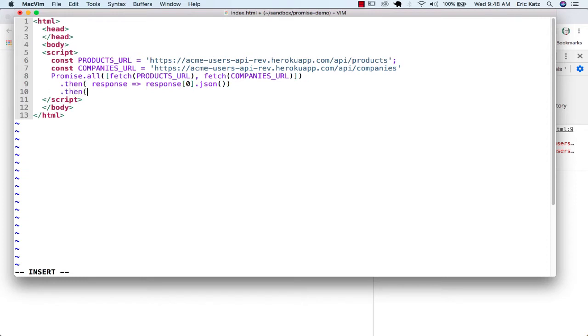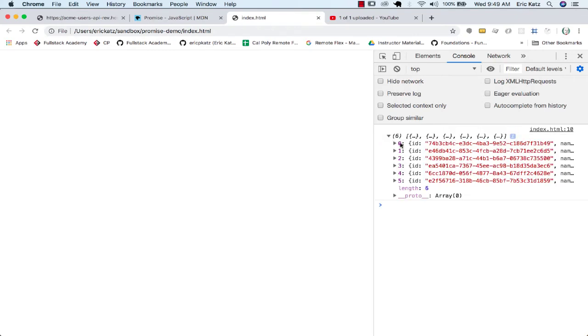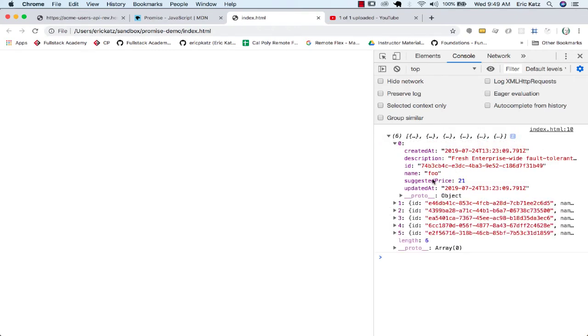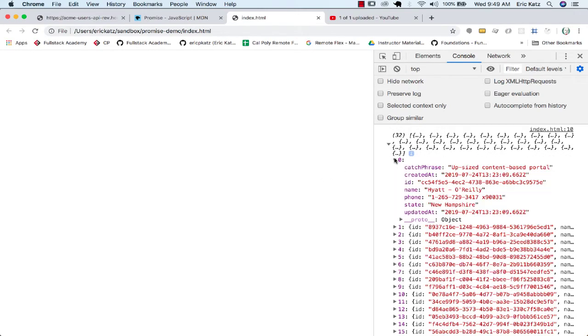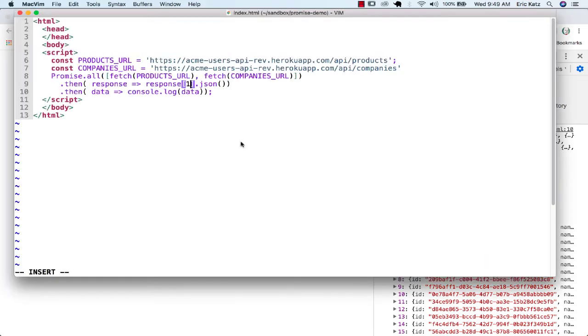Since the first one that we put in here was the products URL, we should end up having just the data for our products. And if we did the second one, we would end up having the data for our companies. So what if we wanted to get both of them?